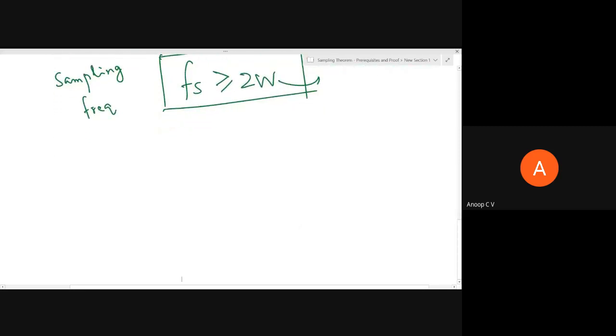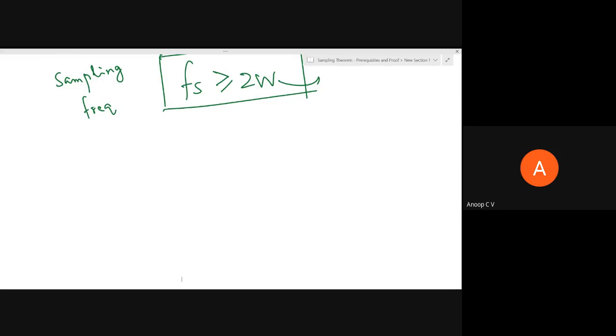To prove this, we should see what will happen if we take the samples very close to each other, if Fs is much greater compared to 2W, or the sampling interval is much less compared to the Nyquist sampling interval. What will happen when Fs is equal to 2W? That is what ideal or Nyquist sampling will tell.